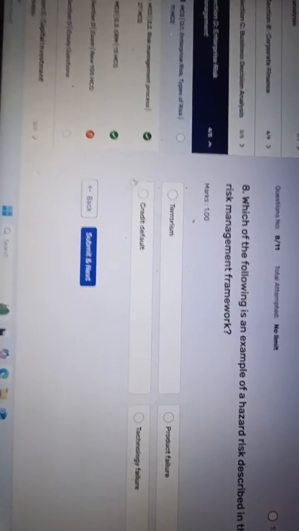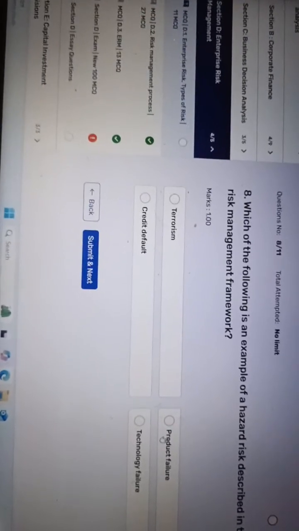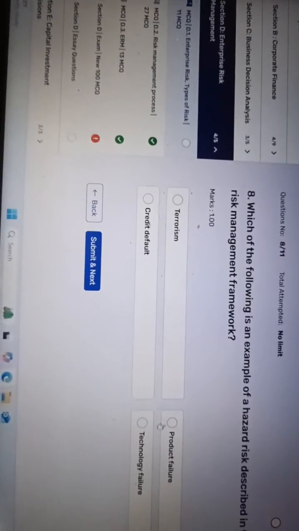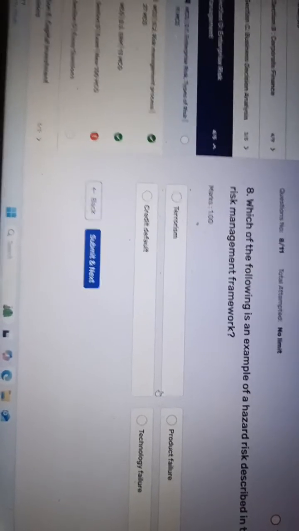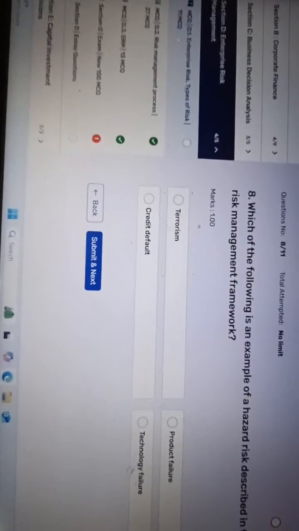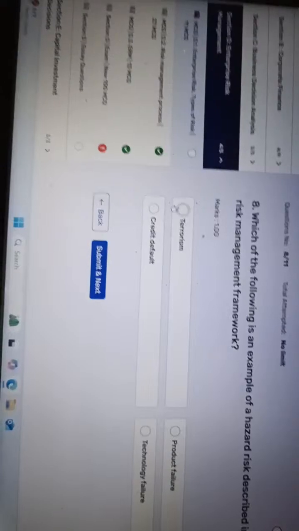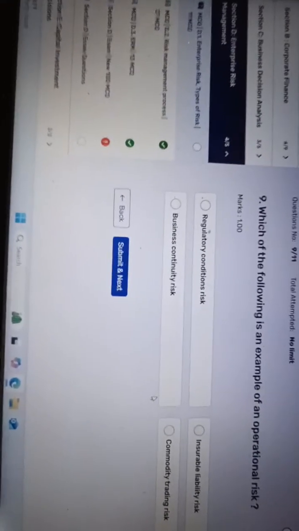There can be credit default. This is financial risk, so this is eliminated from our options. And then product failure. Product failure is operational risk, so we need to eliminate it. Technological failure is also operational risk. That's why terrorism is a hazard risk, related to natural disaster.